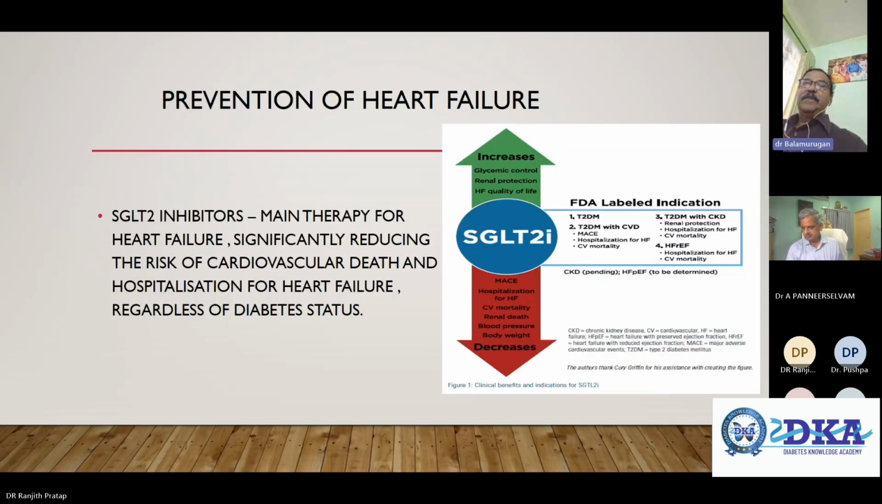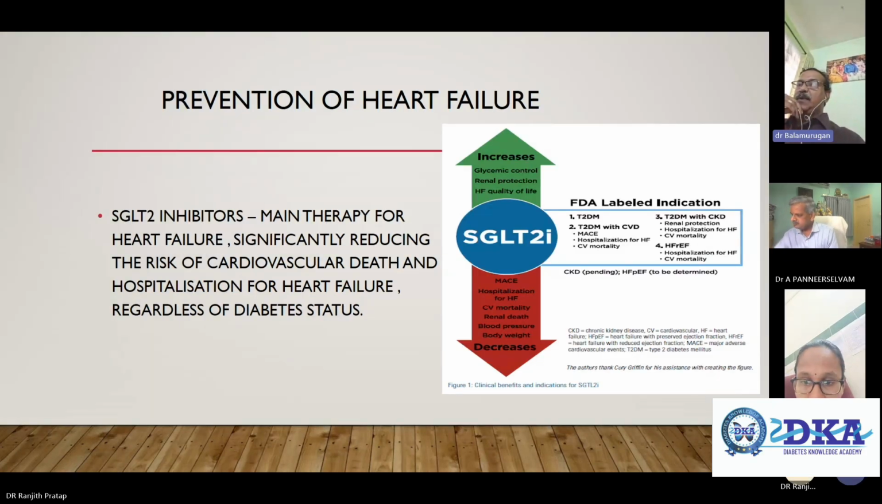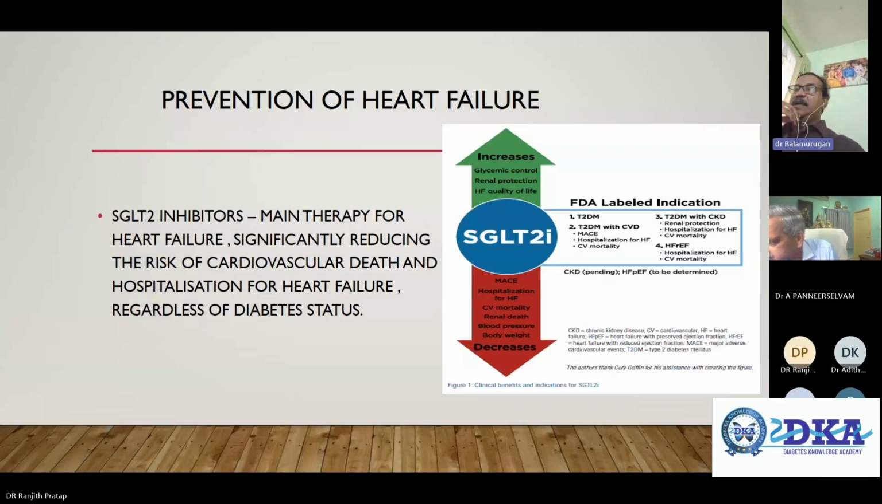Mainly, you can see the SGLT2 inhibitors, the main therapy for heart failure, significantly reduce the risk of cardiovascular death and hospitalization for heart failure, regardless of diabetes status. And so SGLT2 inhibitors improve glycemic control, renal protection, and heart failure quality of life. Again, MACE reduction, hospitalization for heart failure, CV mortality, renal death, blood pressure, and body weight are all reduced by